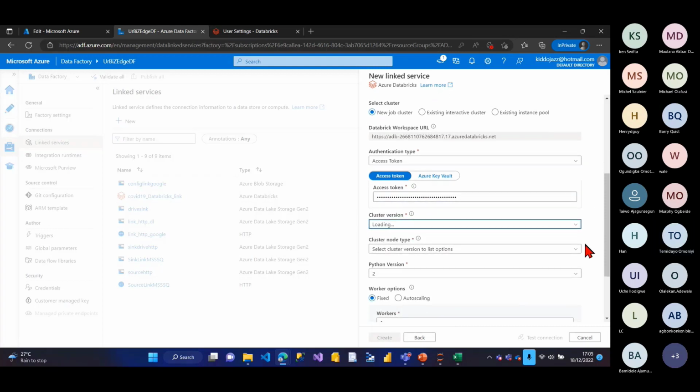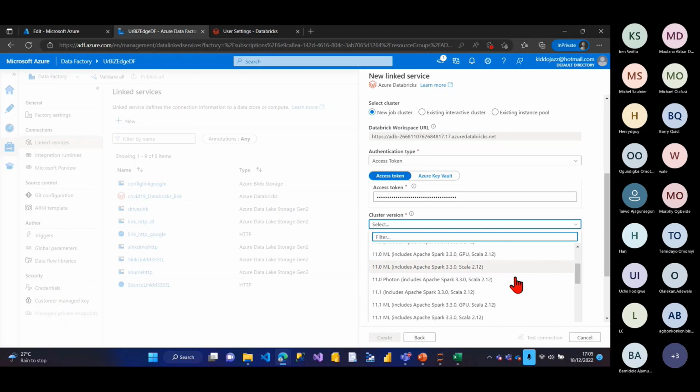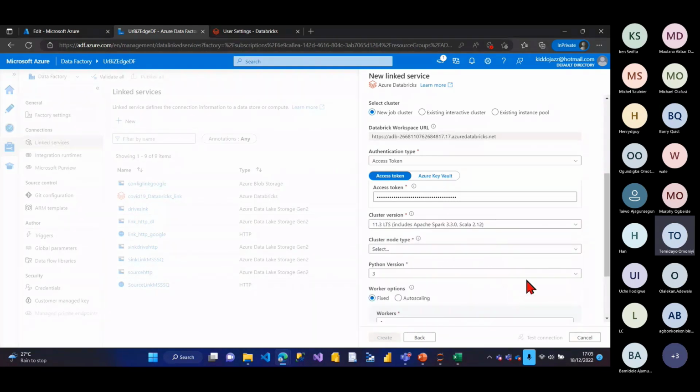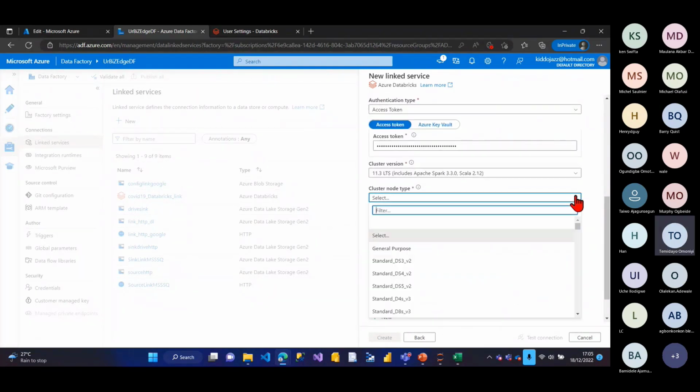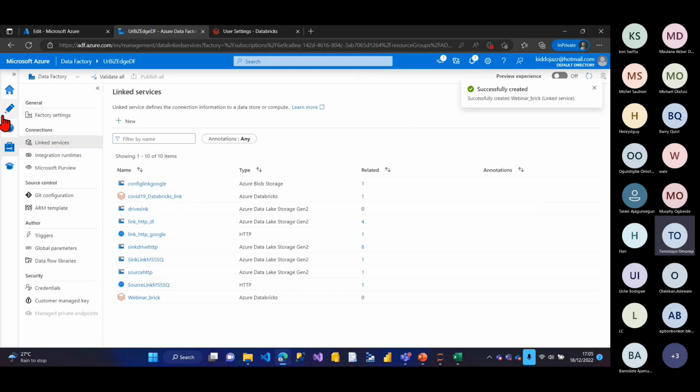Okay, it's loading. So I'll change this one to Python 3. I'm using Python 3. Okay, select cluster. Let me use 11.3. Is that 11.3? Yeah, 11.3. Right? The node, I'll use the lowest version. That's D2. Okay, so let me test the connection if it's going to work. The connection is created. So I'll click on create. Okay, cool. So I've actually created a linked service. The linked service is going to help me connect to my notebook.